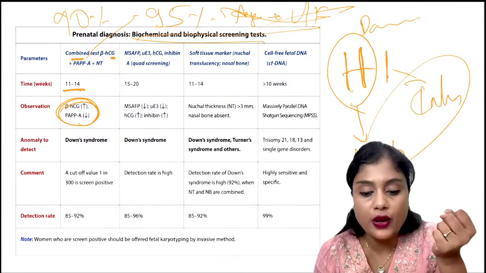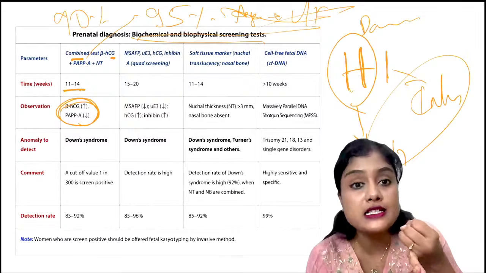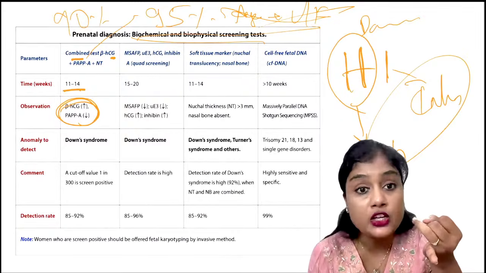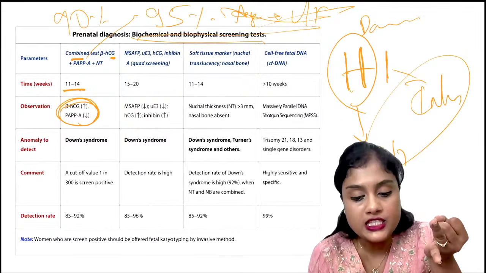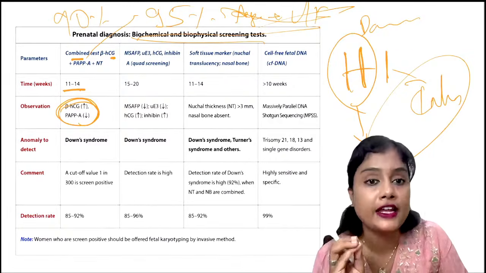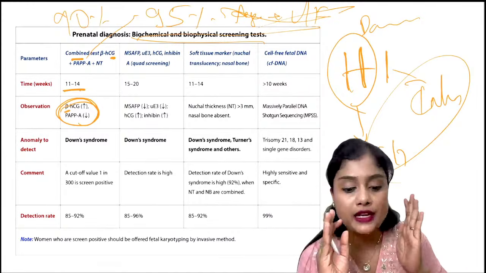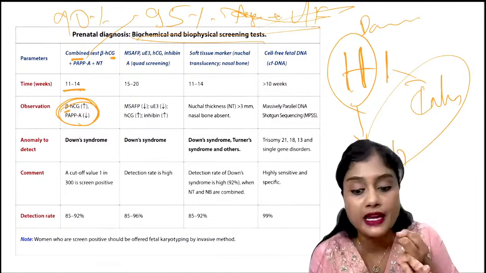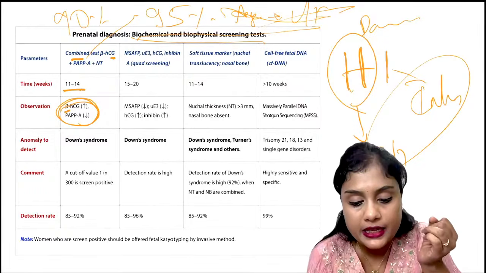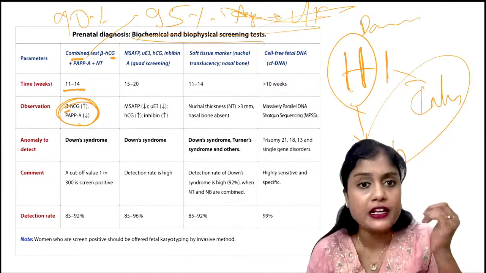In 15 to 20 weeks, what we are going to do is a quadruple marker, that is your maternal serum alpha fetoprotein, unconjugated estriol, HCG and inhibin. So the factors which are raising, you can remember as high, HI, and they are high also, HIGH. So that means it is HCG and inhibin A. Okay, remember it is inhibin A. In exam there was a question saying inhibin B. I think I've added that question also.